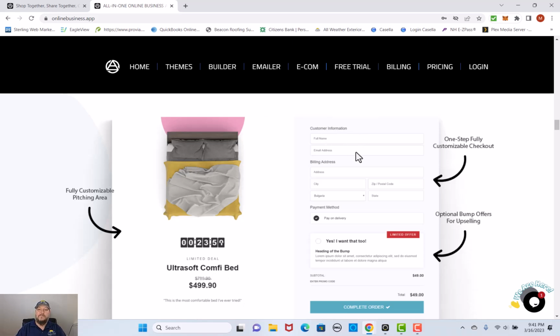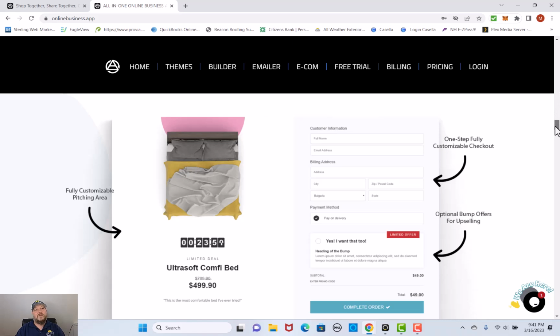Well, the customer can fill out their information right here, pay on delivery. Do you want this? Sure, click. You can give them an optional offer. Would you like to buy that? Yes, I would like to buy that too. One click, complete the order, and then everything is set and it's all on its way.